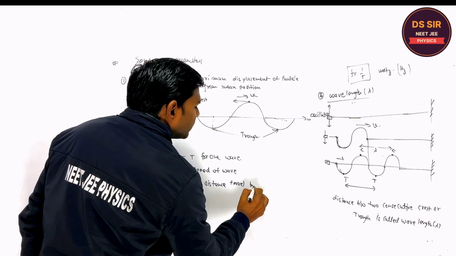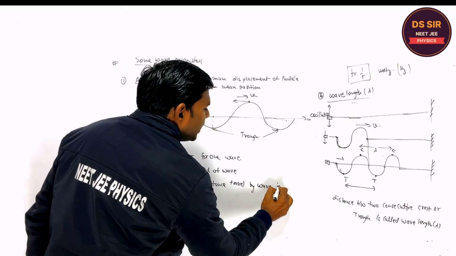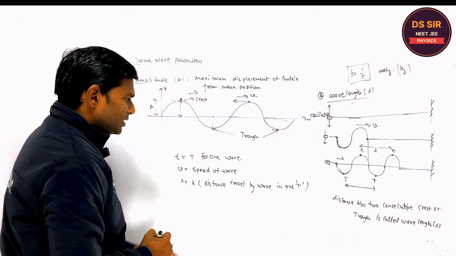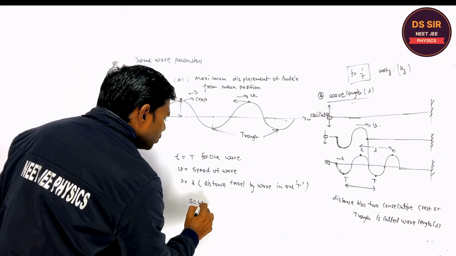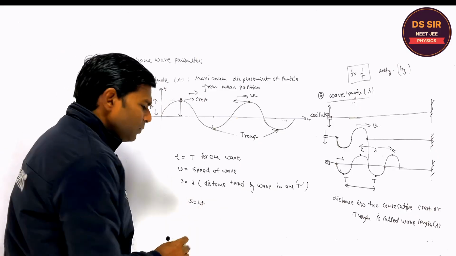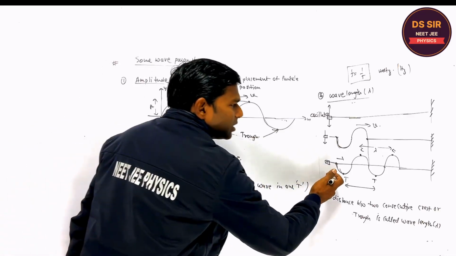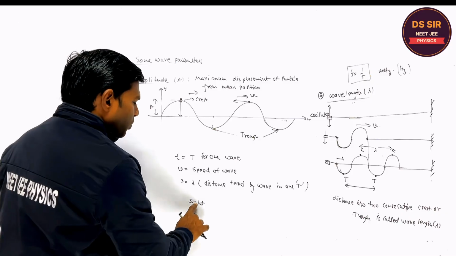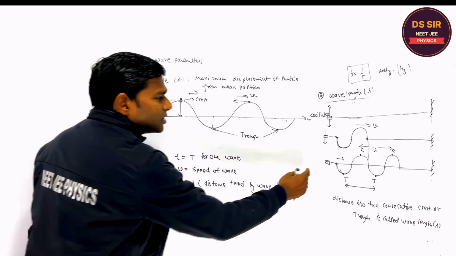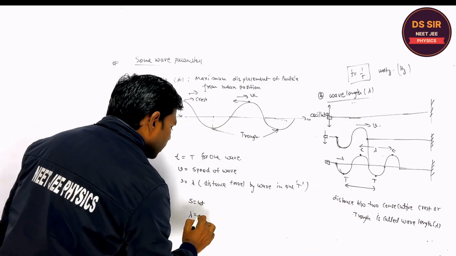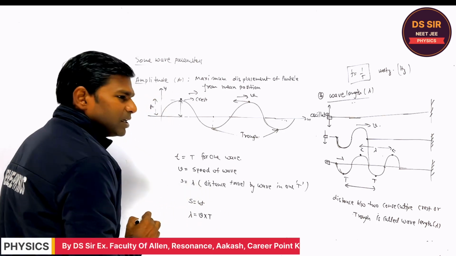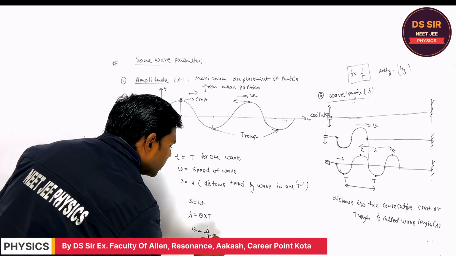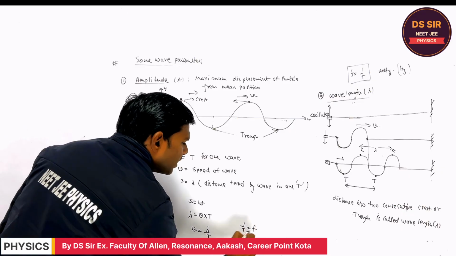So you can apply s equals v t, meaning distance equals speed into time. The distance covered in one time period is the wavelength, covered with the speed of the wave, and the time is T. So v equals lambda upon T, and 1 upon T is nothing but f.